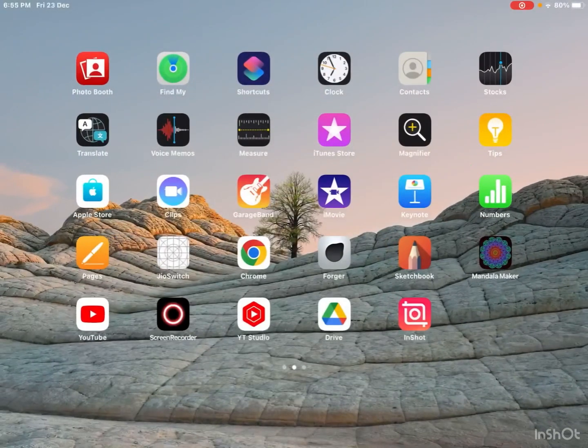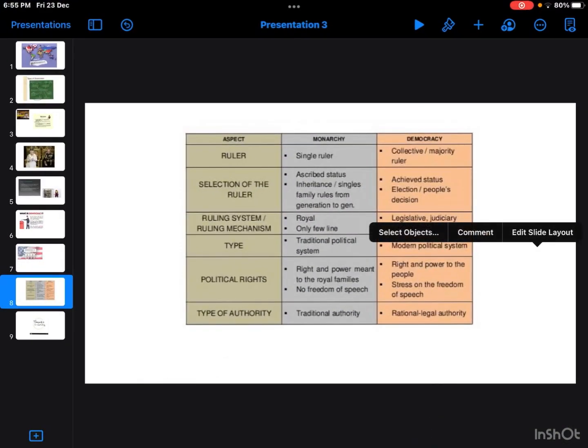So here I am going to tell the difference between monarchy and democracy. In monarchy there is a single ruler, and in democracy a majority of rulers, or collective. In monarchy the selection is from generation to generation. Ascribed status, inheritance, a single family rules from generation to generation. It is just a hereditary process. And in democracy, it is the people's decision. People decide who should rule them.